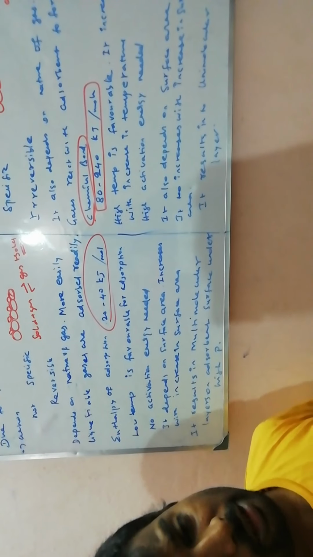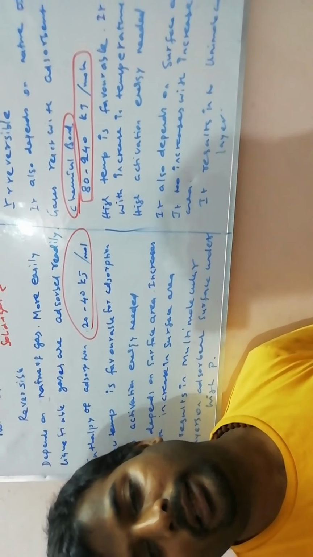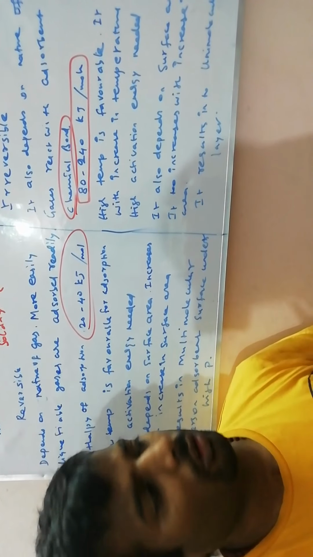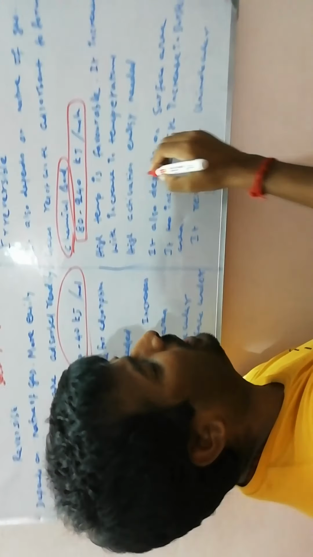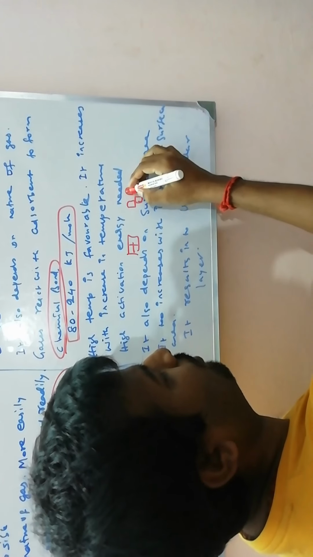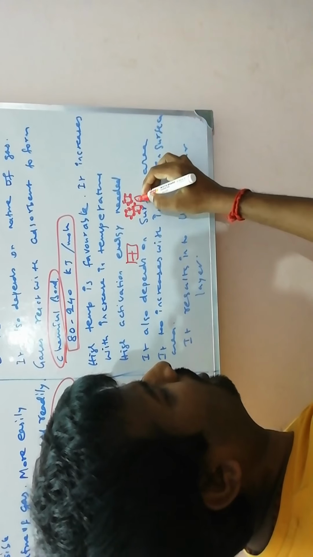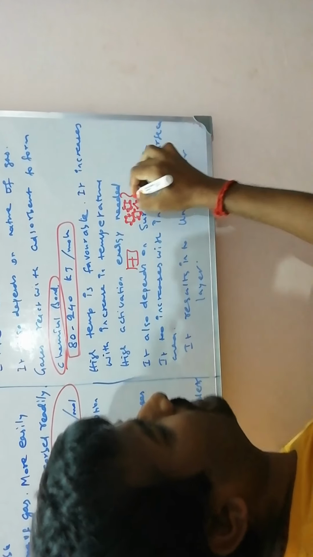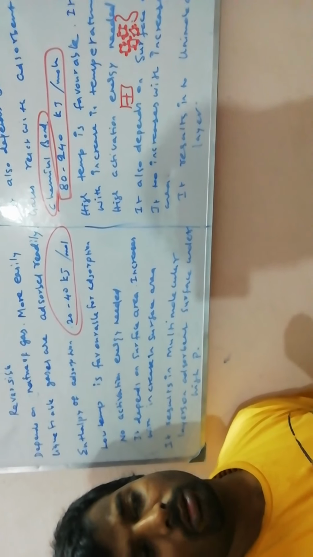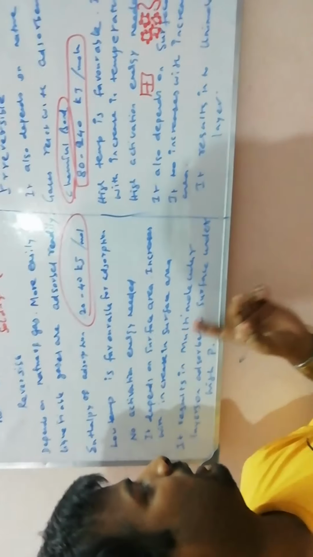It depends on the surface area. With an increase in surface area, as I taught yesterday, there is more possibility of the particles being attracted onto the adsorbent. So the same concept here. We have to increase the surface area. What happens? The possibility increases, and more gas molecules stick on the surface. So what you understand is, if I increase the surface area, more gaseous molecules have the opportunity to attract to more surfaces. That is the thing given here.